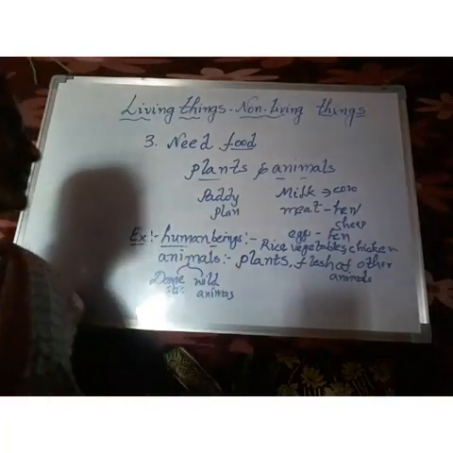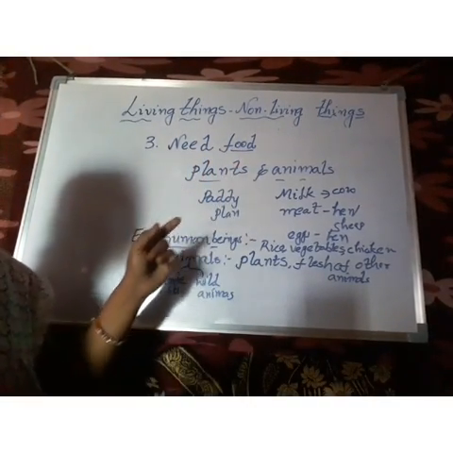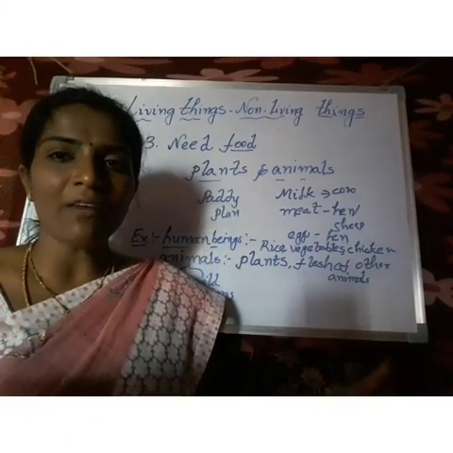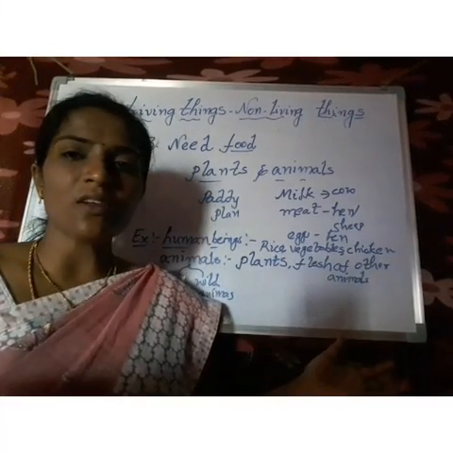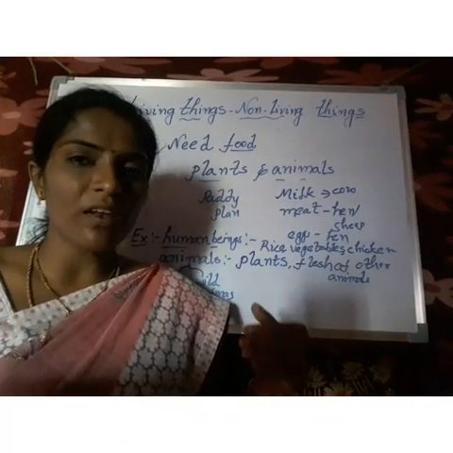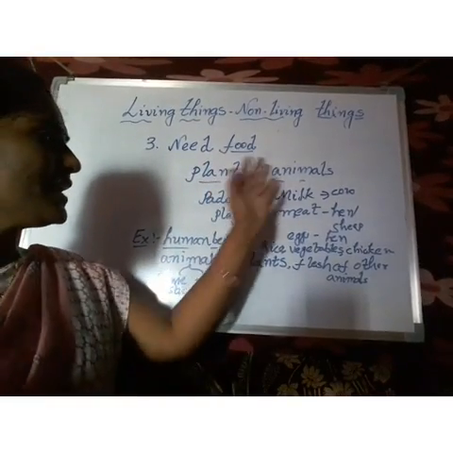Okay children, see here, first you understood that we need food, and all living beings also need food for their life, because if food is not there we can't live. So food is essential for our life, and we get food from plants and animals.